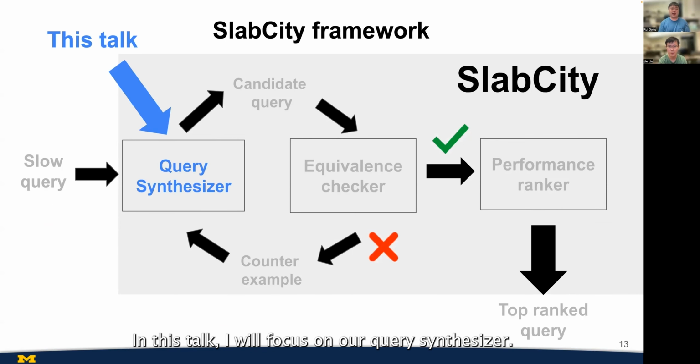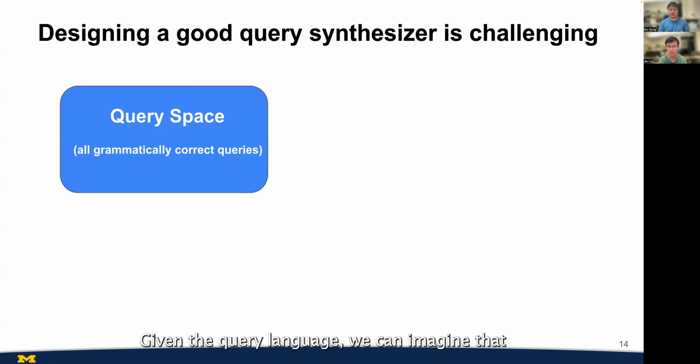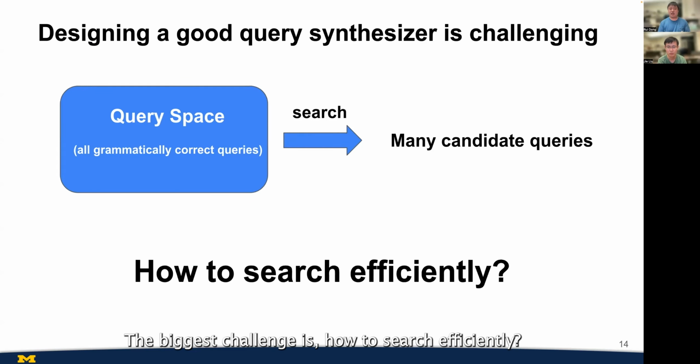In this talk, I will focus on our query synthesizer. Designing a good query synthesizer is challenging. Given the query language, we can imagine that a query space consists of all grammatically correct queries. This space is infinitely large. The query synthesizer searches candidate queries in the entire query space. The biggest challenge is how to search efficiently.